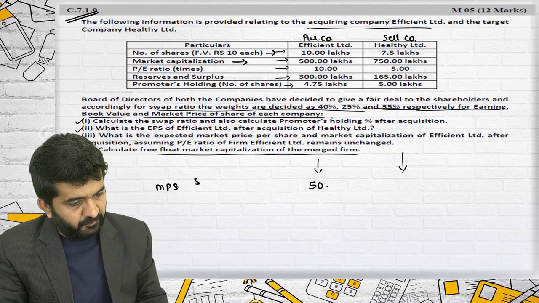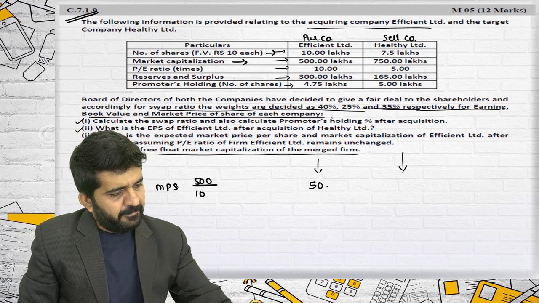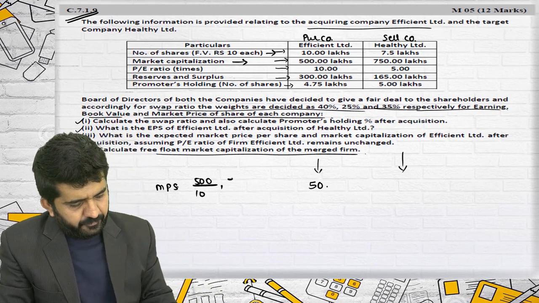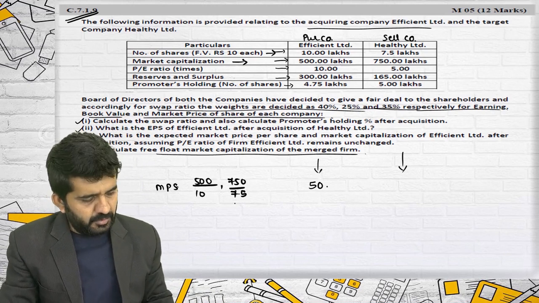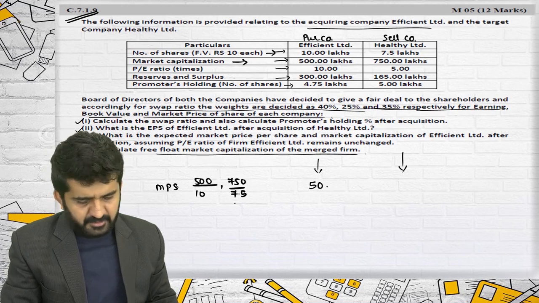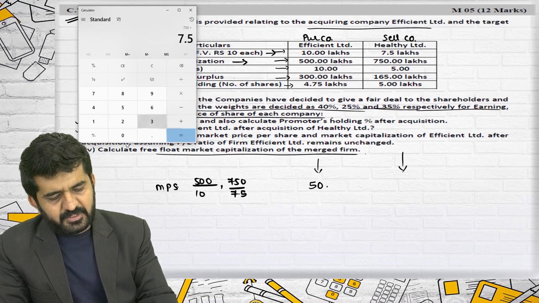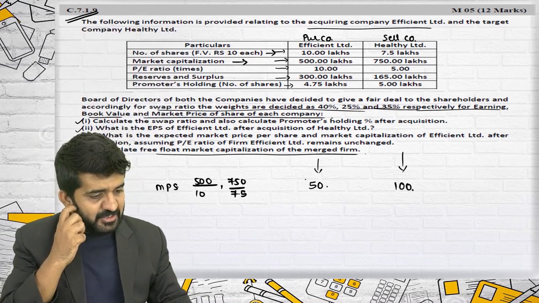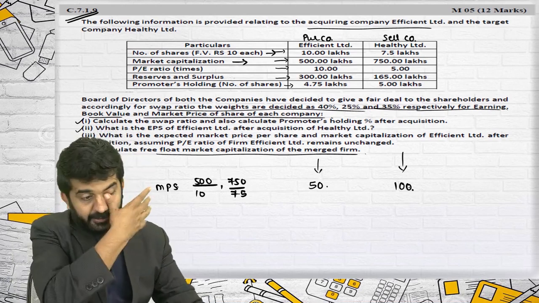MPS will be 50, which is 500 lakhs divided by 10 lakhs. 750 lakhs divided by 7.5 will be nothing but 100. This is the MPS of Efficient Limited. This is the MPS of Healthy Limited. Is it alright?